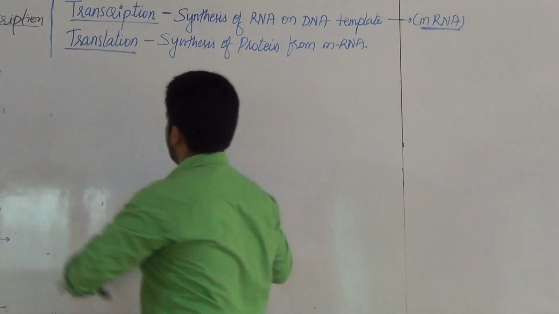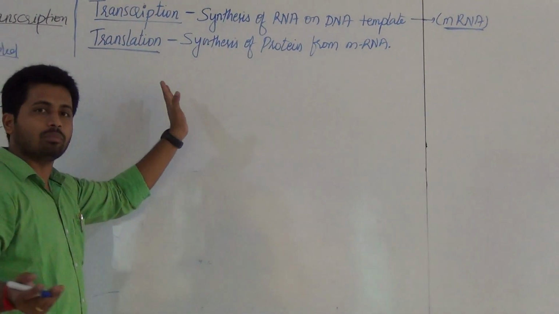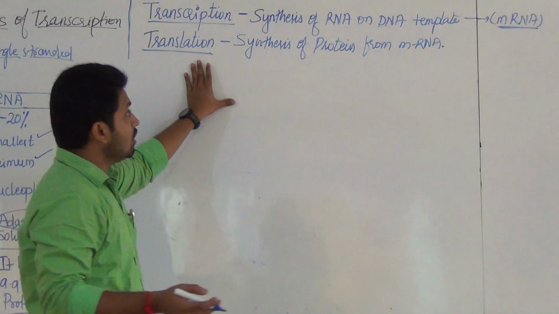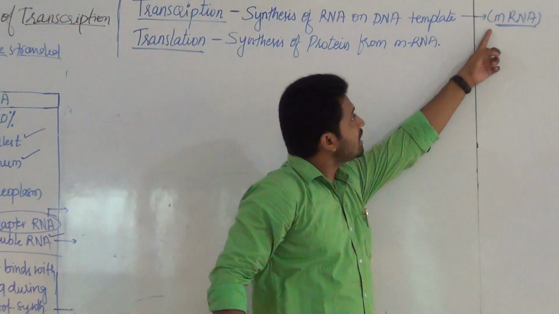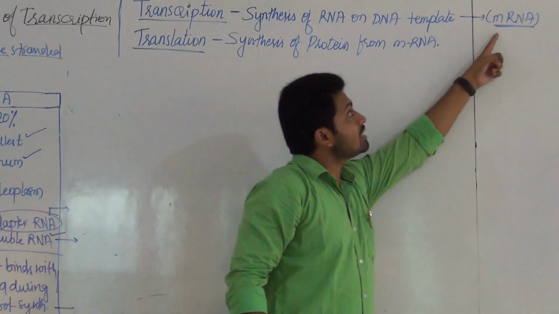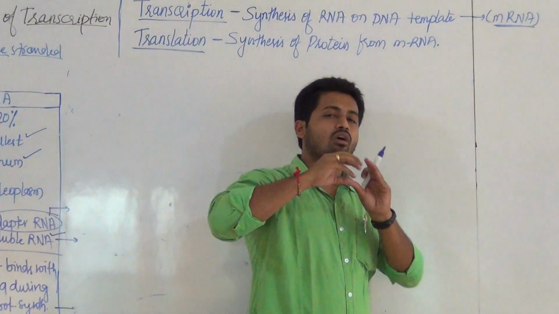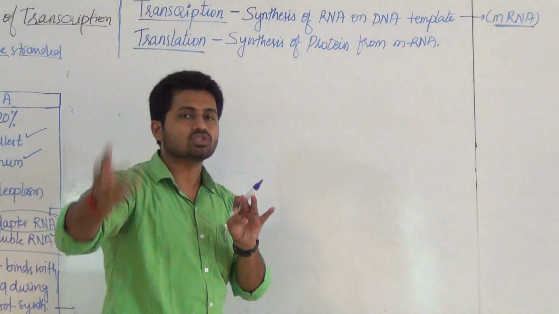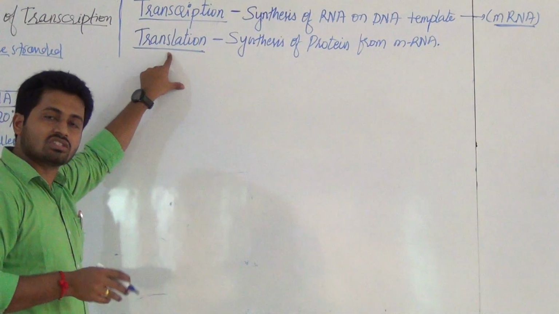Now translation. This is again our further topic, but just have the definition. The mRNA produced by this DNA is produced in the nucleus, and then it comes out of the nucleus through the nuclear pore into the cytoplasm. In the cytoplasm, this process takes place. What is translation?